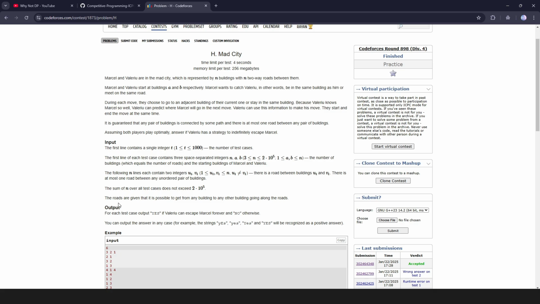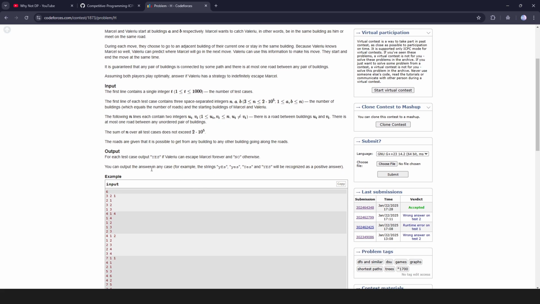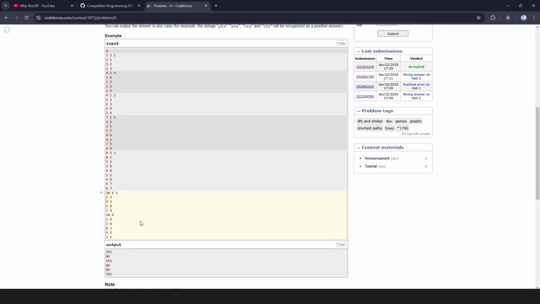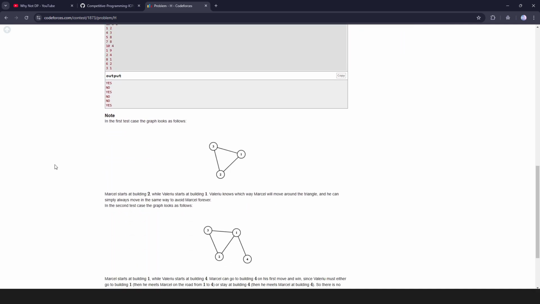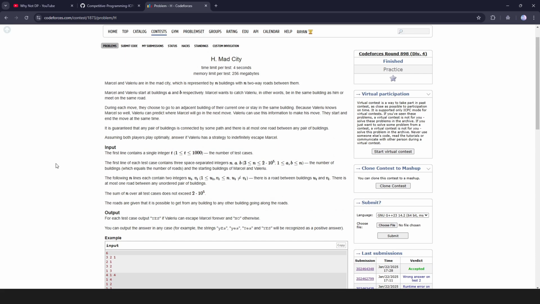The roads are given in such a way that it is possible to get from any building to any other building. What we have to output is just yes or no, whether Valerio can escape Marcel forever or not, so we print that accordingly. Here we are given 6 test cases, so we will discuss a few of them. Let us now understand these test cases on the blackboard itself.